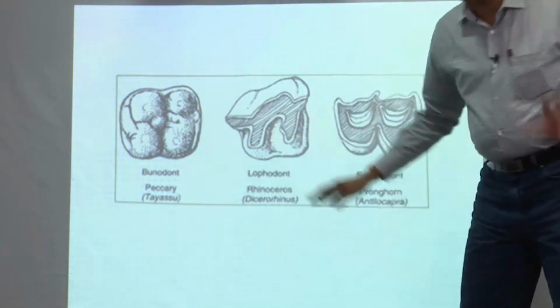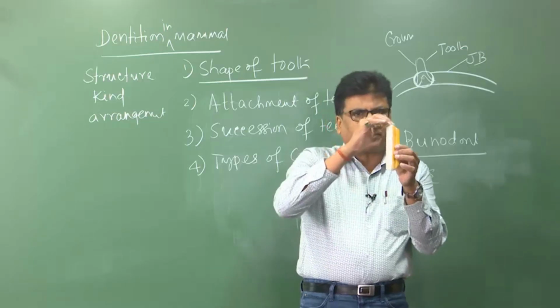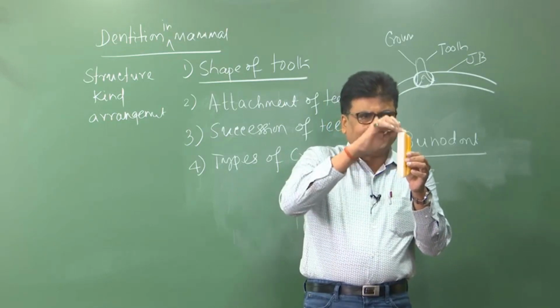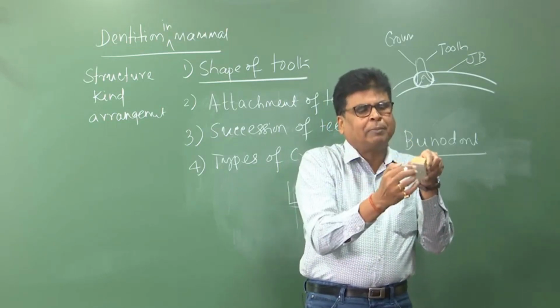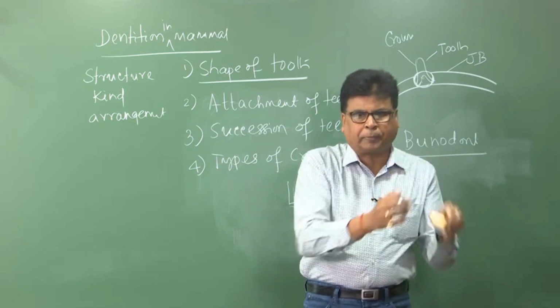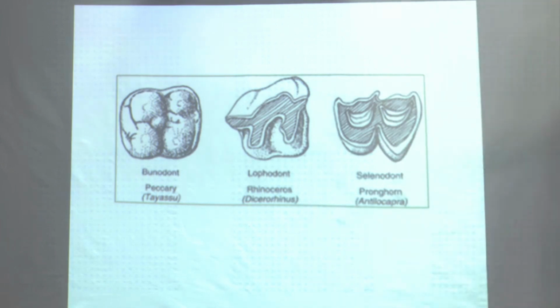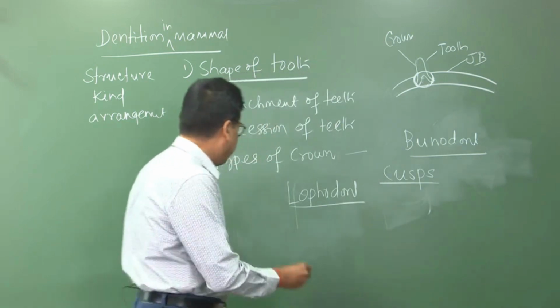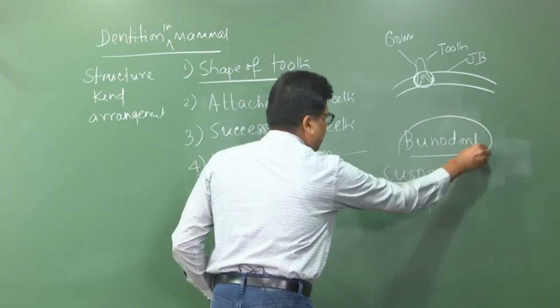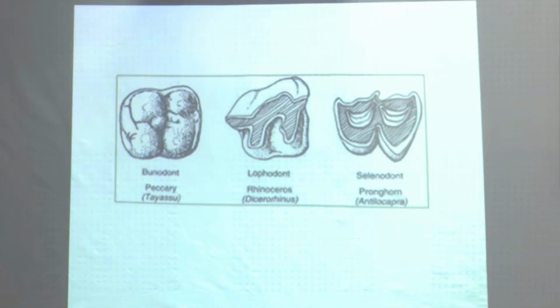These are the cusps. If you see, for example, this is a tooth, this is the crown and this is the upper surface. Now just imagine what the condition of the upper surface is. It may be bunodont, it may be lophodont, and in some cases it is also a cylinder-like structure. So, this is all about the crown.